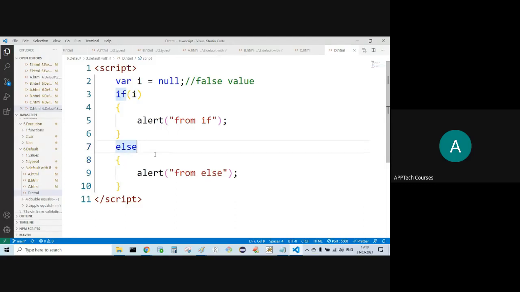Here we cannot use the else if, okay? But there is another way.